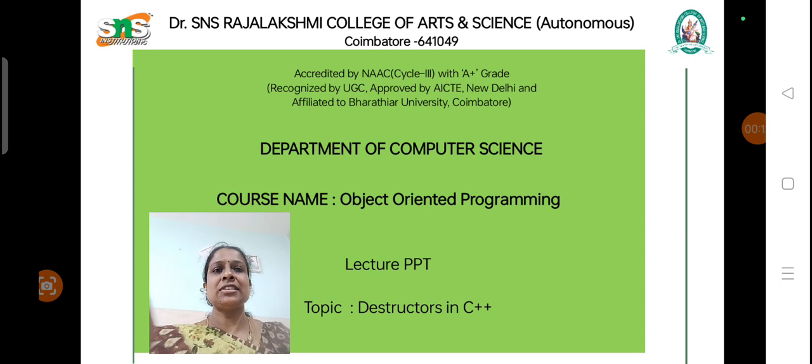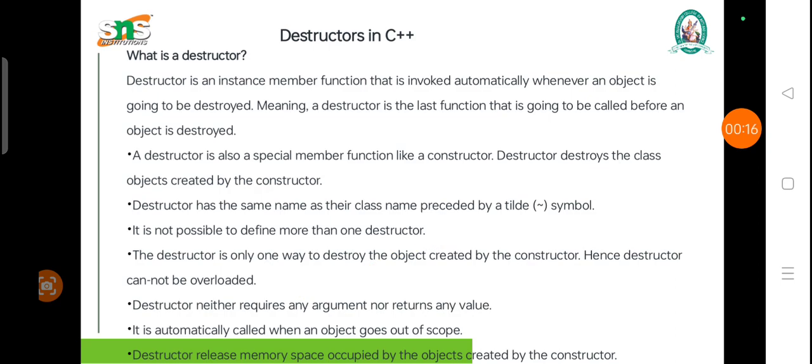This presentation is about destructors in C++. What is a destructor? A destructor is an instance member function that is invoked automatically when an object is going to be destroyed, meaning a destructor is the last function that is going to be called before the object is destroyed. A destructor is also a special member function like a constructor that destroys the class objects created by the constructor.